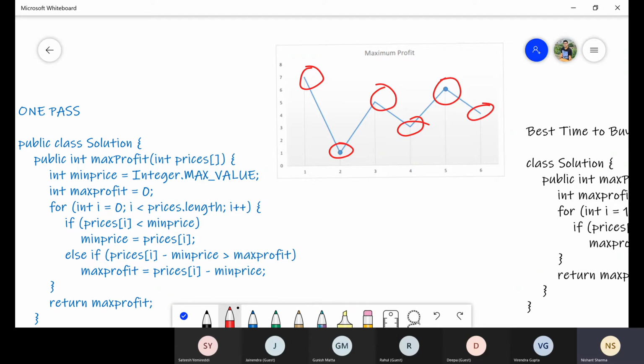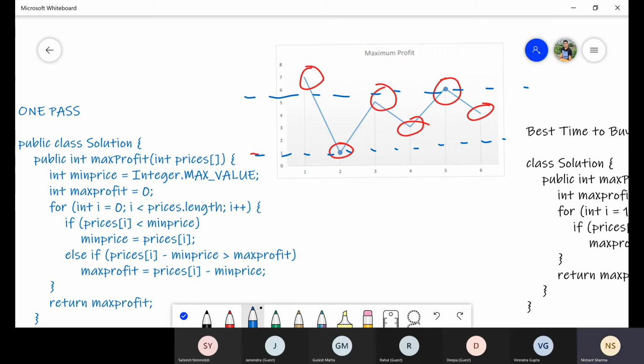Now I want to basically maximize the profit. So what I can do is I can try to find out the minimum variable, right? I can find out the minimum one. And after this minimum, we just try to find out the maximum, right?